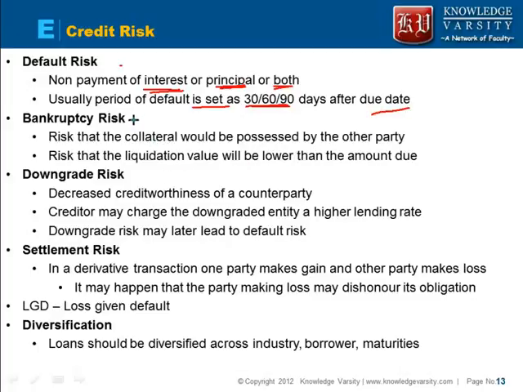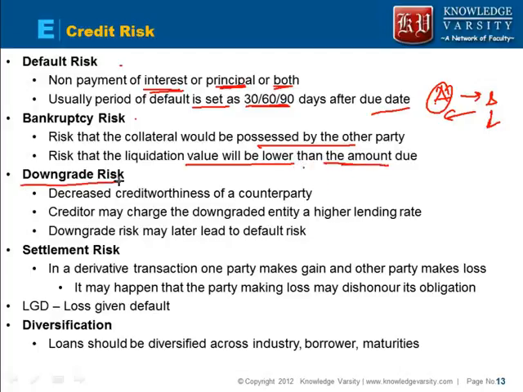Now what is a bankruptcy risk? Bankruptcy risk is that the collateral would be possessed by the other party. So let's say suppose A has given money to B, and B has not returned the money, right? So the risk is that A would take over the collateral that B has deposited. Also, whatever collateral has been given to A, it may happen that the liquidation value will be lower than the amount due. That is the idea.